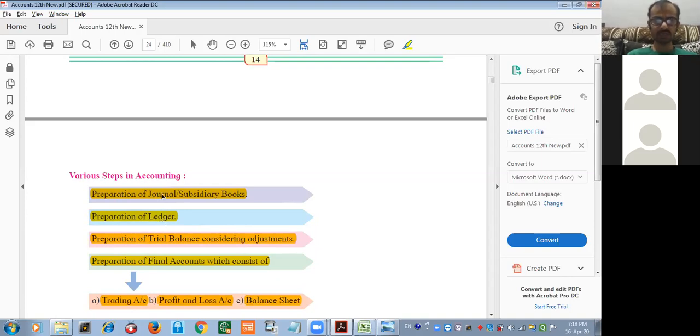What is a journal? Recording business transactions in the books of account chronologically, sequentially, which shows financial position. Or you can say, recording business transactions systematically for money or money's worth. When a journal is subdivided, it is known as a subsidiary book. Then you have to post the transactions into the ledger. It is related to income, expenses, losses, capital. Trial balance is a summation of all ledger balances in the form of debit and credit. And from that, the final account.